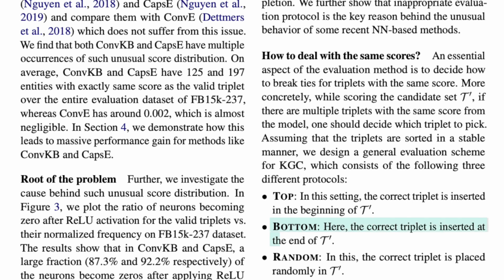Next, we have the bottom evaluation protocol, where the correct triplet is placed at the end of the candidate set. Here, the bottom evaluation protocol has the opposite effect compared to the top evaluation protocol and is seen as unfair to the same model given that the correct triplet is always ranked the lowest. Lastly, we have the random evaluation protocol, where the correct triplet is placed randomly in the candidate set. The random evaluation protocol is seen as the best one as it evaluates the model fairly and rigorously.